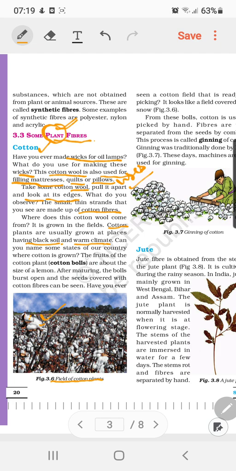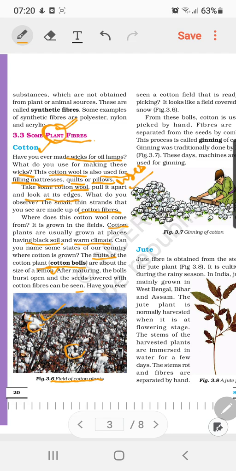The fruits of the cotton plant, known as cotton balls, are about the size of a lemon, and after maturing the balls burst open and the seeds covered with cotton fibers can be seen. As you can see here, the balls of cotton, after bursting, show the white textured cotton fibers.